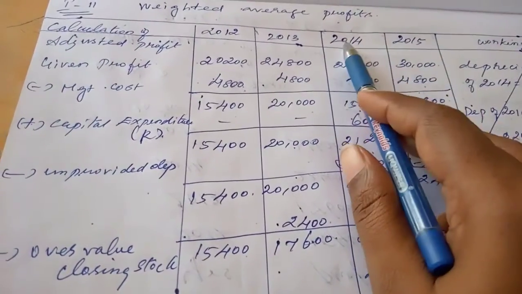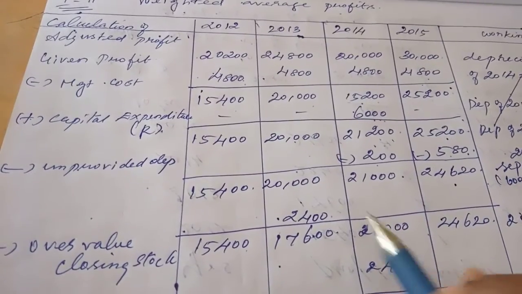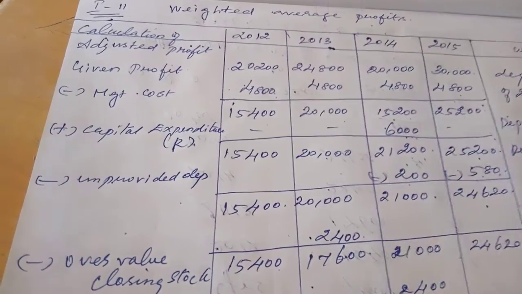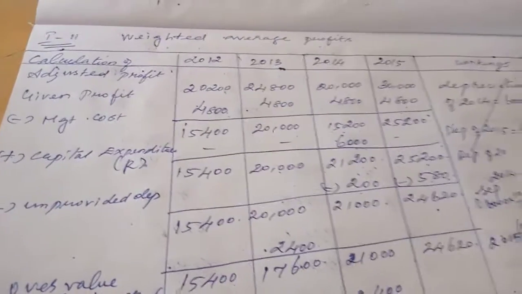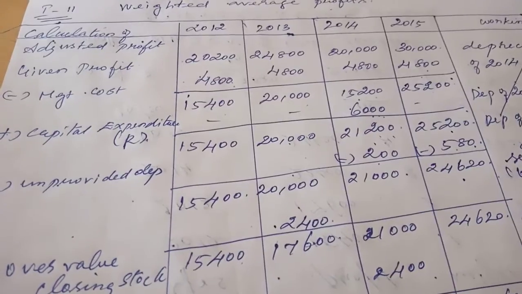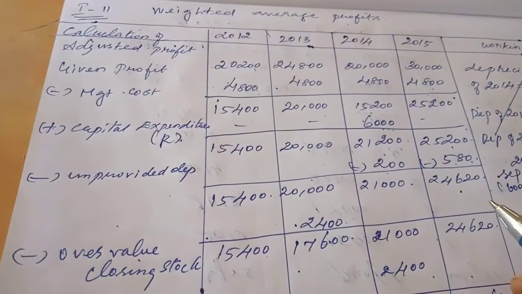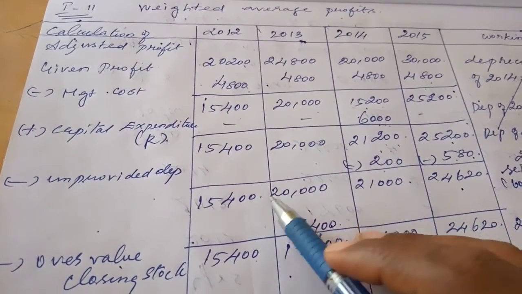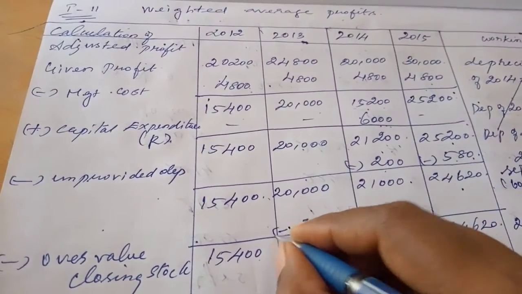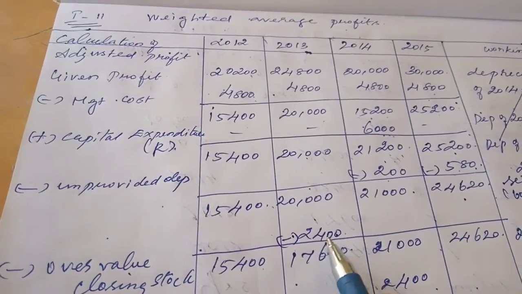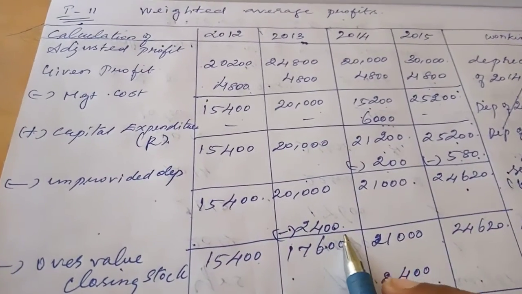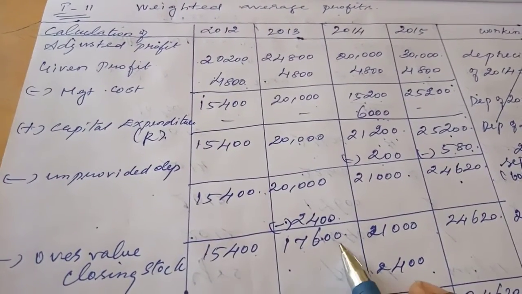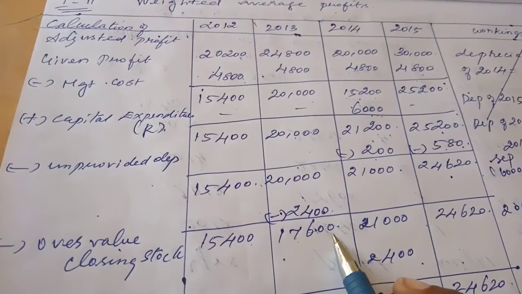So in 2014 we have to reduce it. The closing stock for the year 2013 was overvalued by 2,400. Because this is an asset, and the asset is overvalued, we have to reduce that. So 20,000 minus 2,400, you will get 17,600.